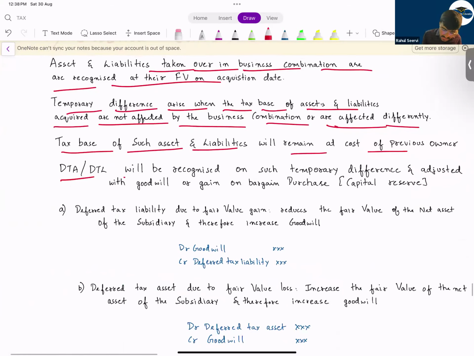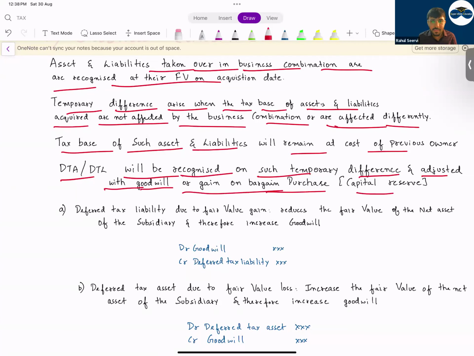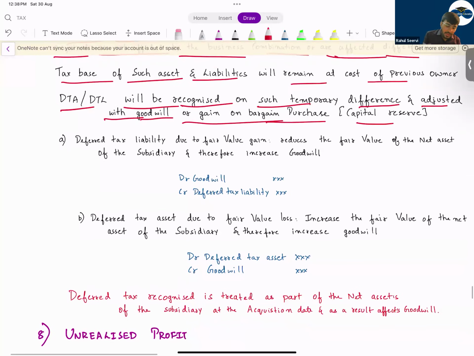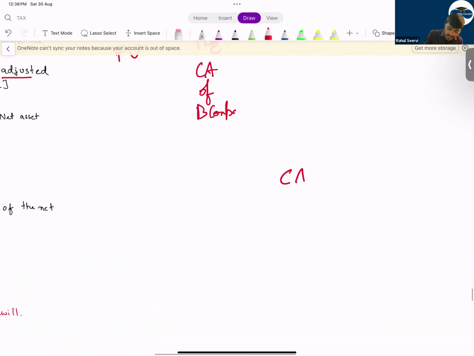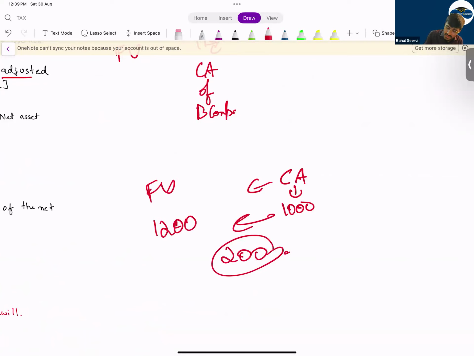DTA or DTL will be recognized on such temporary difference and adjusted with goodwill or gain on bargain purchase capital reserve. So now, if there is a fair value gain, that means the carrying amount in the subsidiary's books is 1,000 and the fair value is 1,200. So can I say this is a gain of 200? This gain will create a deferred tax liability.